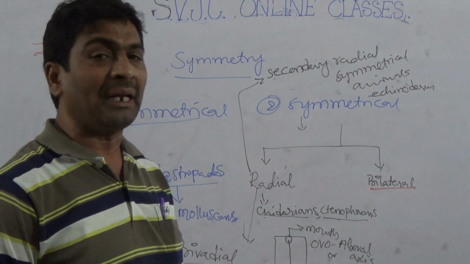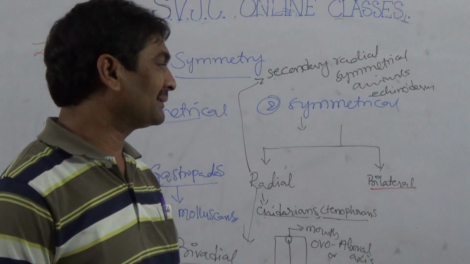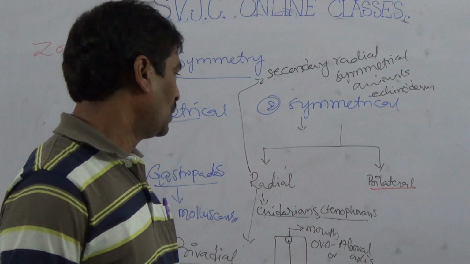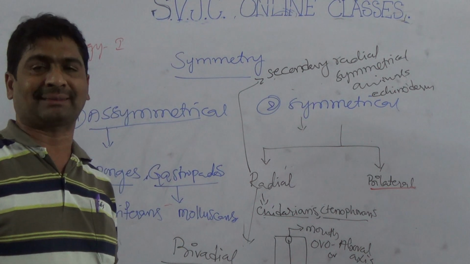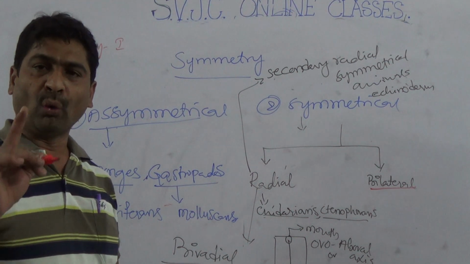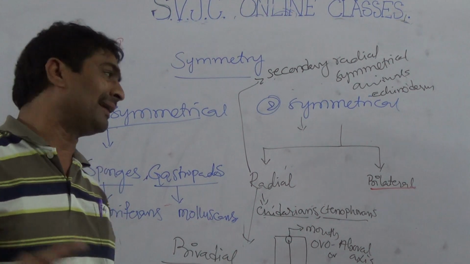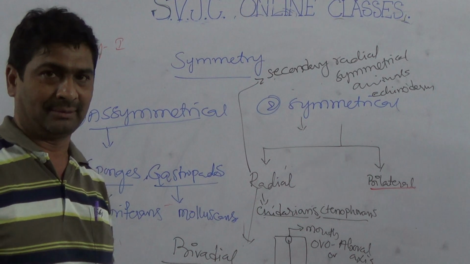bilateral. Bi means two, lateral means sides, two sides. So an animal that can be cut into two equal parts in only one plane by the central axis is called bilateral.